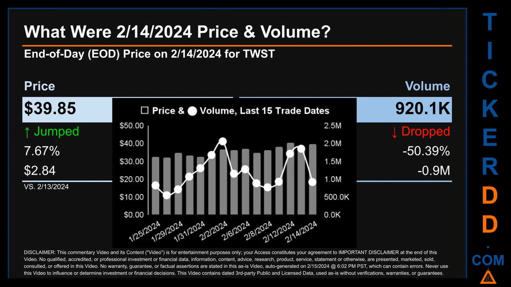The graph shows price and volume for the last 15 trade dates. Across a range of $8.33, the max and minimum end-of-day price were respectively 40.61 and 32.28. Volume saw a range of 1.5 million, from a day low of 549.7 thousand to a day high of 2.1 million.